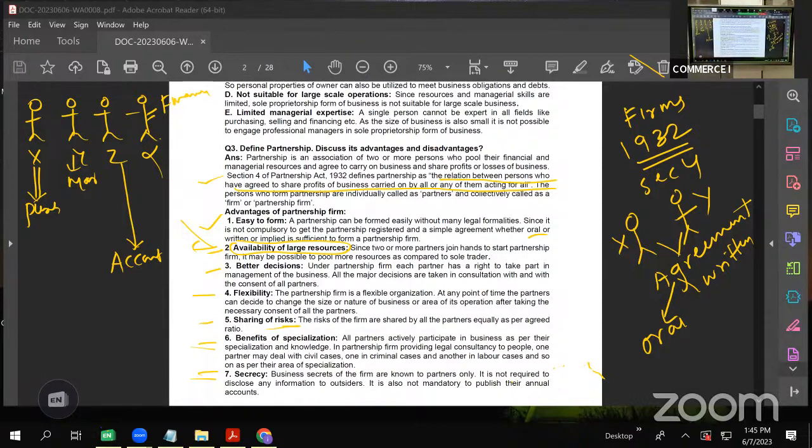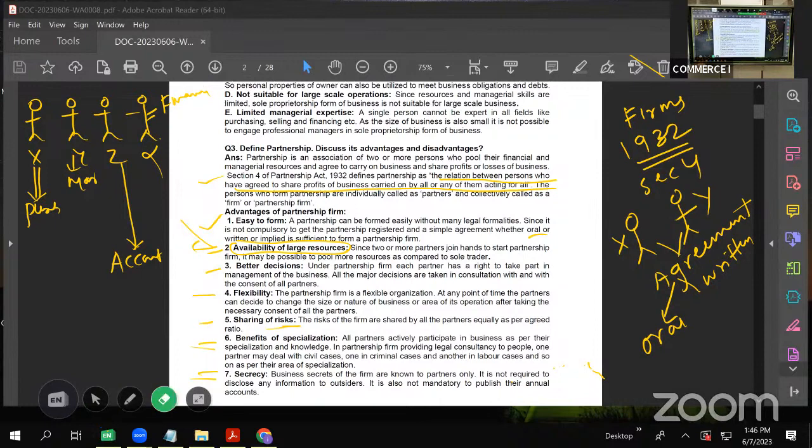So each partner is scared, each partner is afraid that I should not divulge, I should not share the secret recipe of our biryani. So again, we say in case of partnership that there is a low possibility, or the least possibility, of business secrets being leaked out.